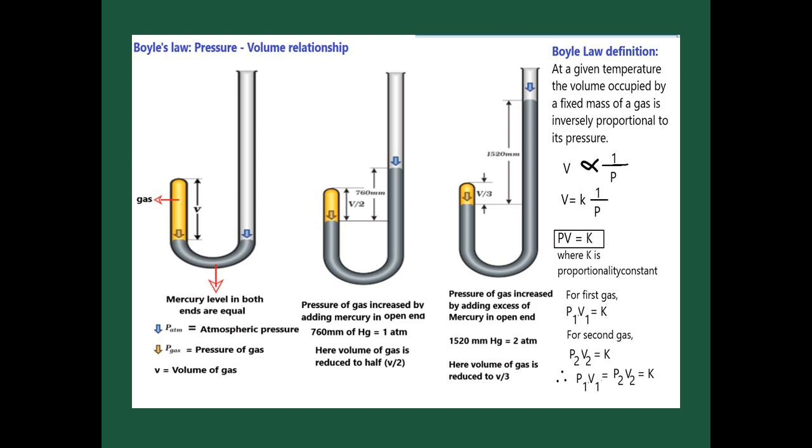Now we are going to apply this for two gases. For the first gas, we get the equation P1 V1 is equal to K. P1 means the pressure of the first gas, and V1 means the volume of the first gas. Now we apply this equation for the second gas: P2 V2 is equal to K. P2 means the pressure of the second gas, and V2 means the volume of the second gas. Both are equal to the constant K, so P1 V1 is equal to P2 V2 is equal to K.